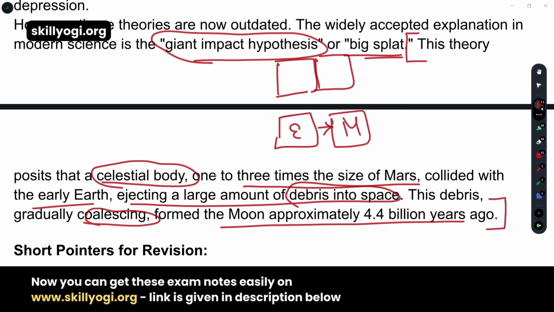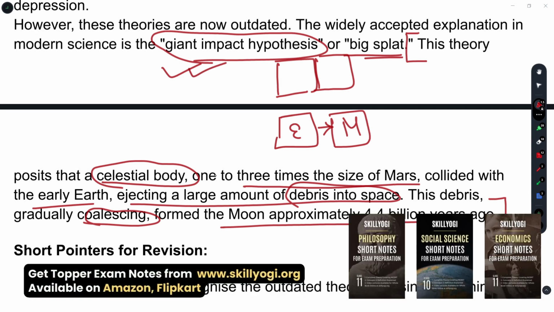In short, the most accepted theory for the formation of the moon today is called the giant impact theory. It proposes that the moon formed during a collision.